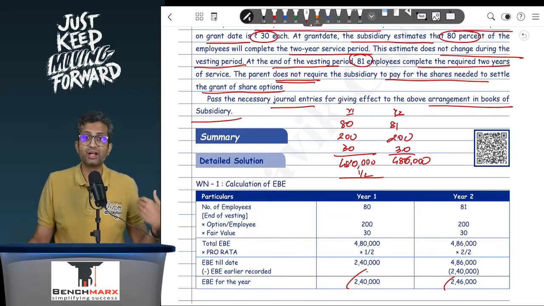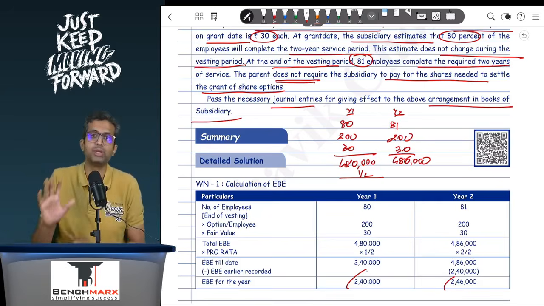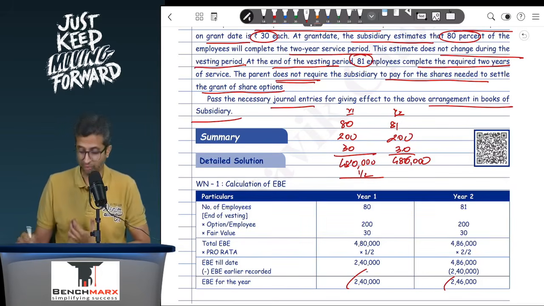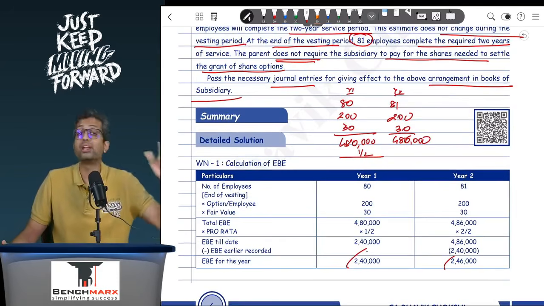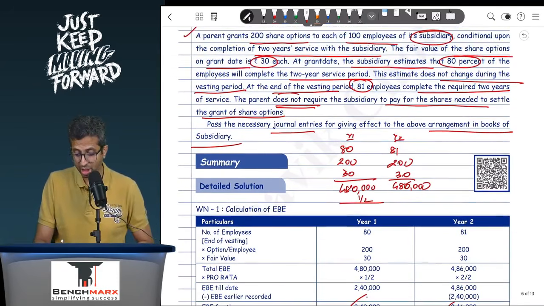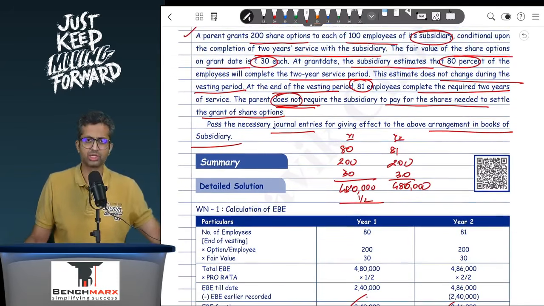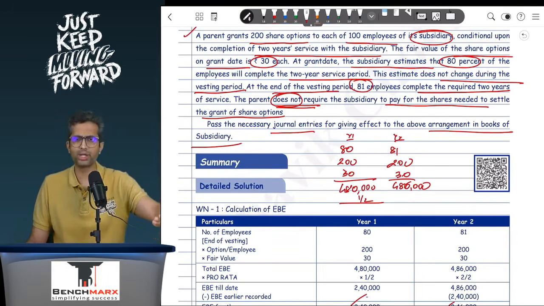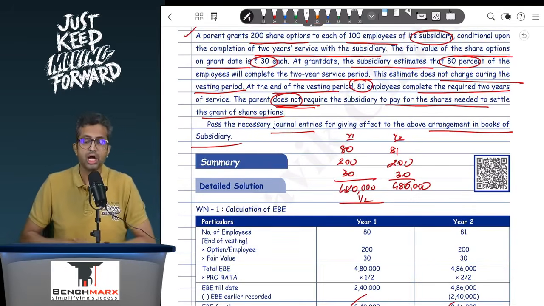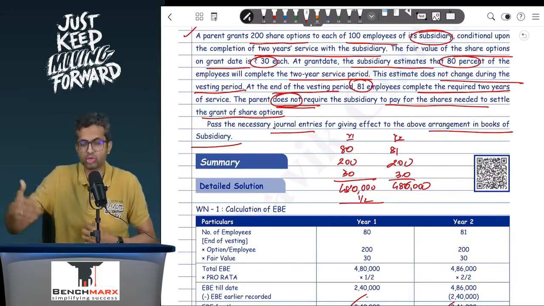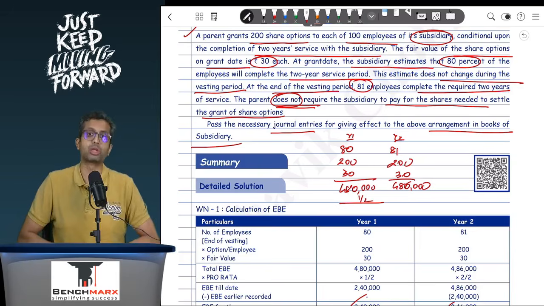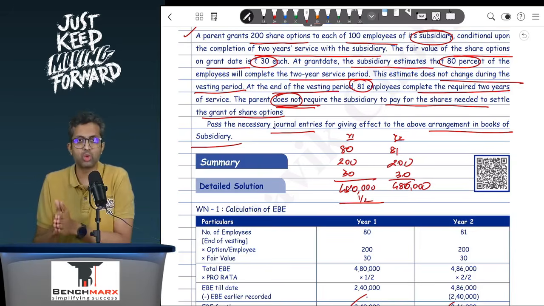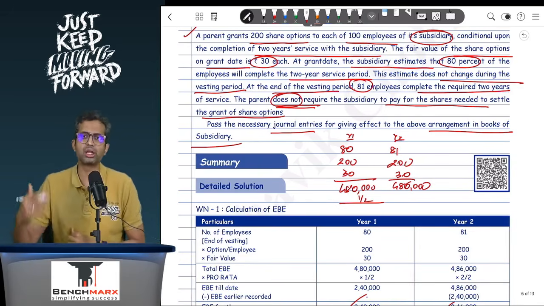So in the books of the subsidiary, is employee welfare happening? Answer is yes. So EB will be debited. At how much? Well, in the first year 2,40,000, in the second year 2,46,000. But can I credit the SBP reserve? No. Can I credit the parent? No. Had the parent required compensation, then you would have credited, let us say, the parent. So the money is payable to the parent. Here that is not the case. So what will you credit? Well, we will credit the capital contribution.